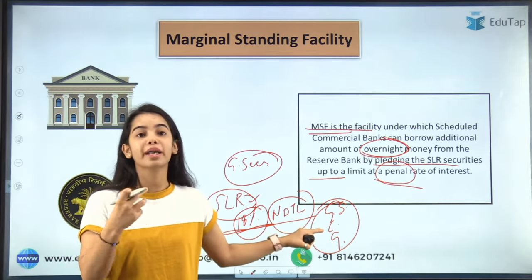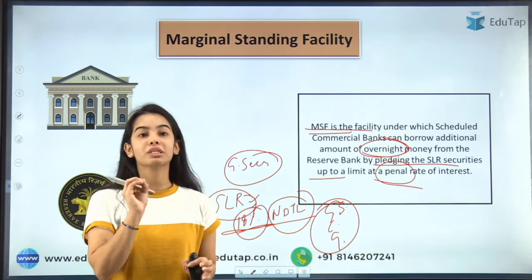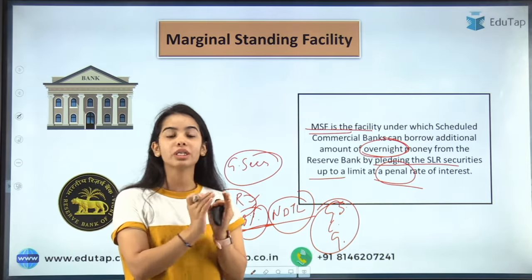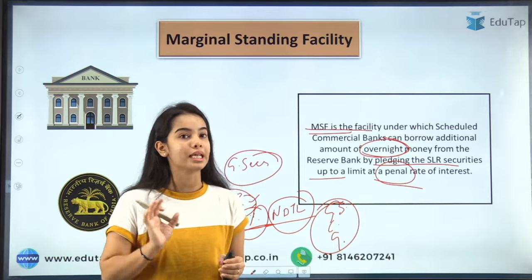The SLR concept, the CRR concept, the cash reserve ratio, and the NDTL, what is the formula of net demand and time liabilities, all of this has been discussed in a session. I will provide you the link in the description box below. You can go and see that session.